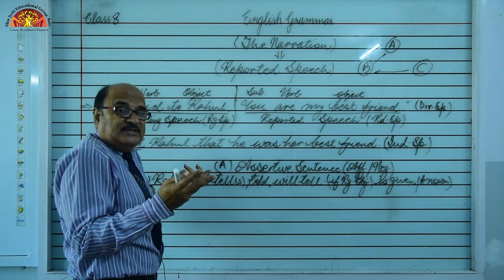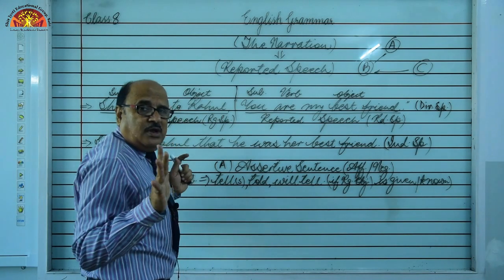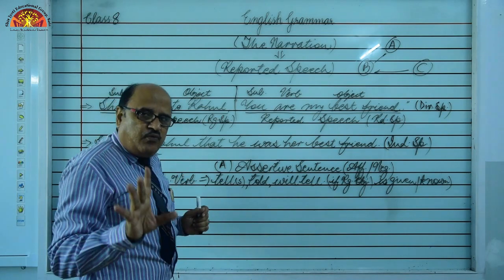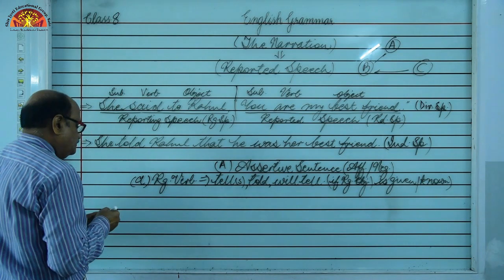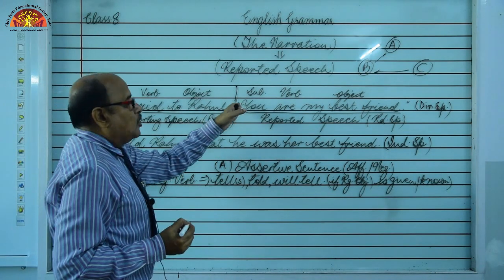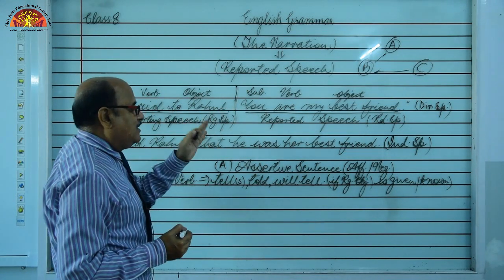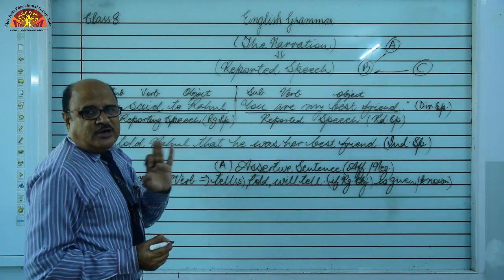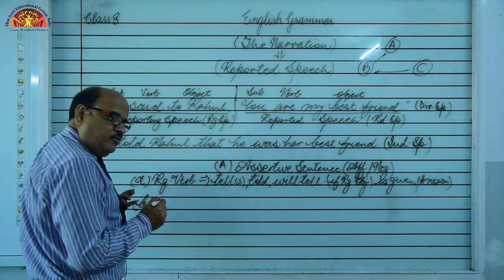So whom are we telling something? So that should be given or known. If not known, if not given, then we will not make any change in the reporting verb. That will remain as it is. Okay. So this is. Next is, you know, comma and inverted commas are removed. In assertive, affirmative and negative, question mark and sign of exclamation are not at all used. So we are talking about comma and inverted comma are removed, right?